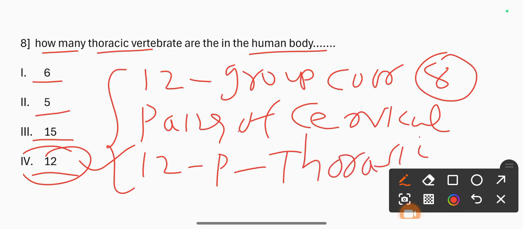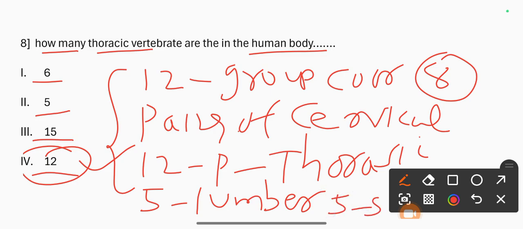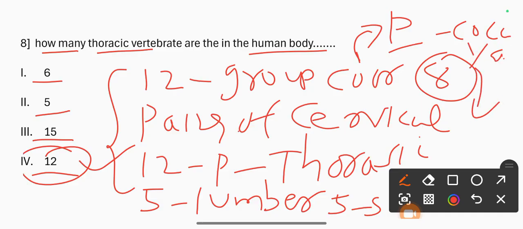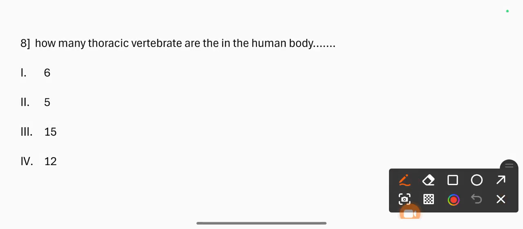12 pairs of thoracic, 5 pairs of lumbar, 5 pairs of sacral, and 1 pair of coccygeal nerves. So how many pairs in the thoracic region? 12 pairs.